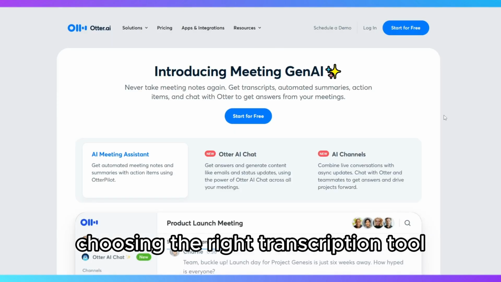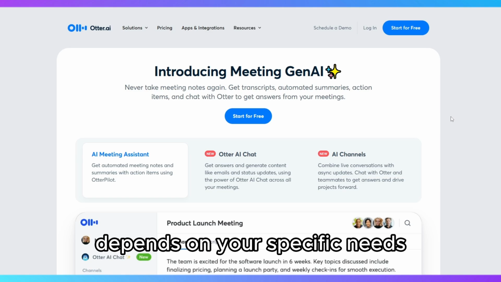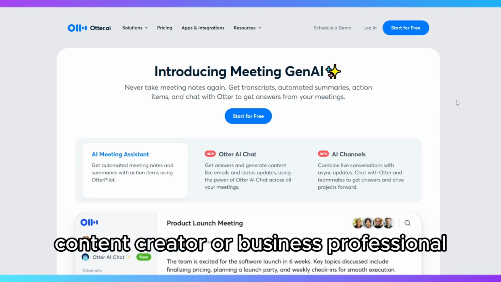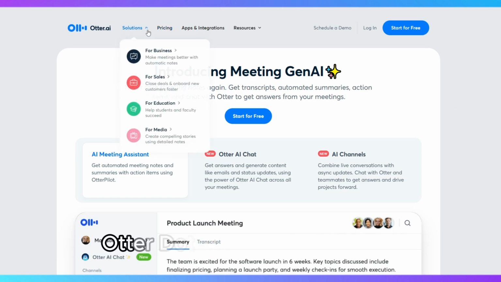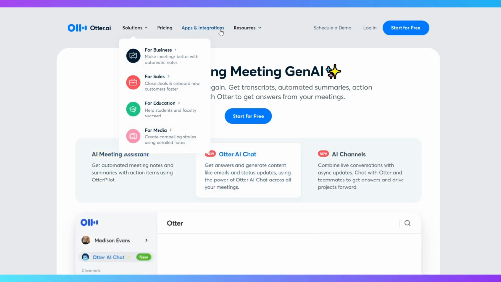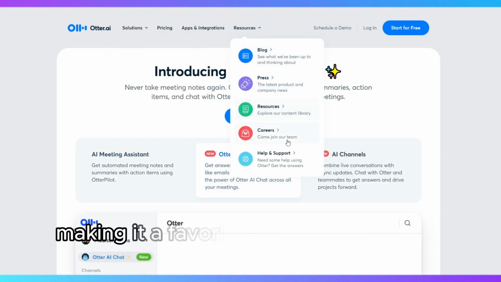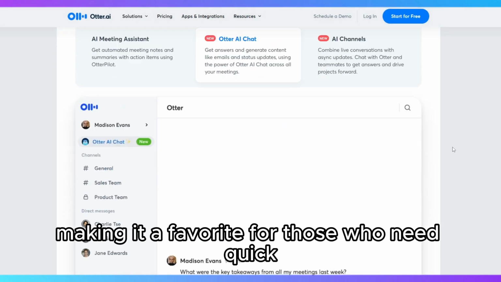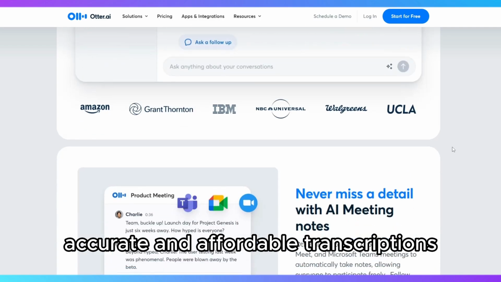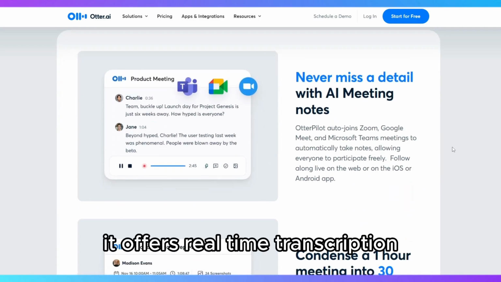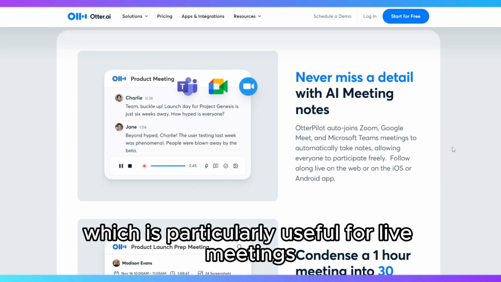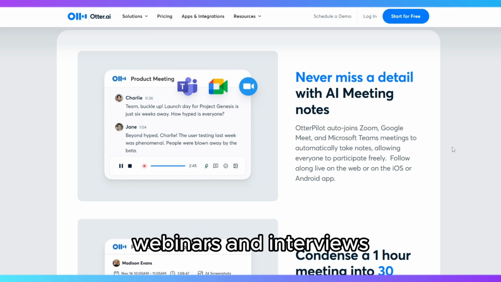Choosing the right transcription tool depends on your specific needs, whether you're a journalist, content creator, or business professional. Otter.ai is known for its AI-powered transcription capabilities, making it a favorite for those who need quick, accurate, and affordable transcriptions. It offers real-time transcription, which is particularly useful for live meetings, webinars, and interviews.